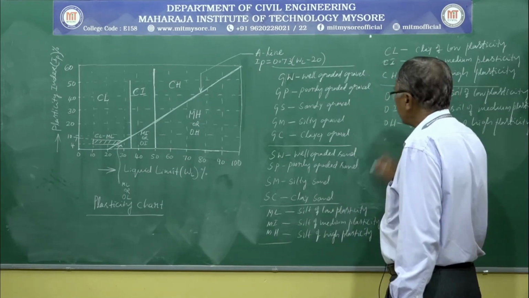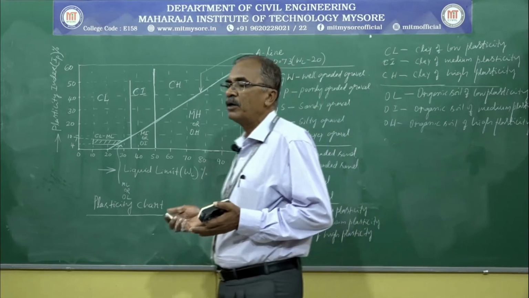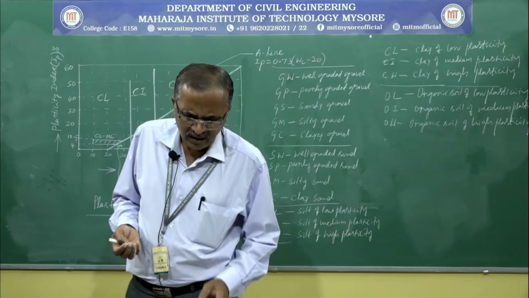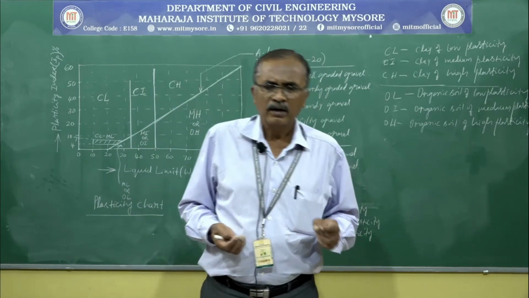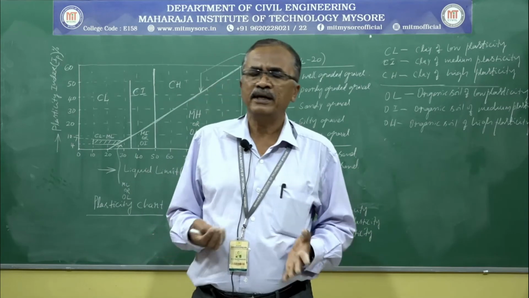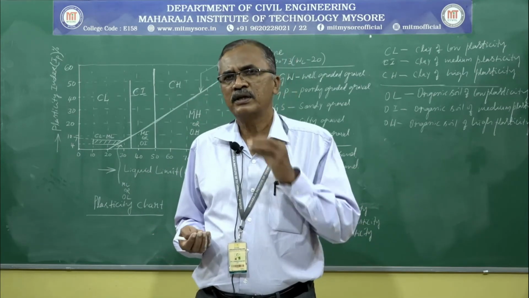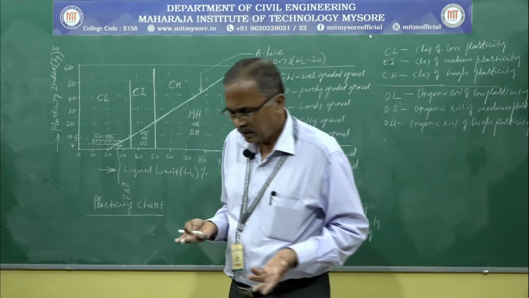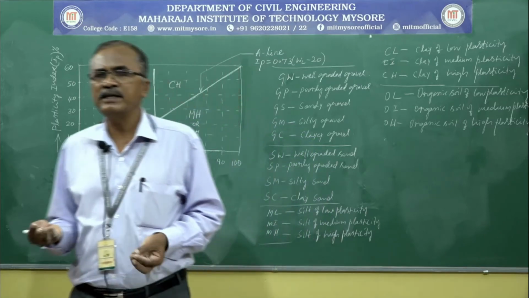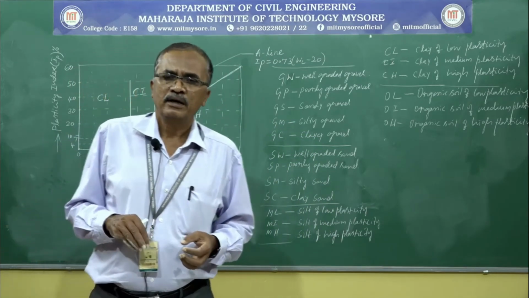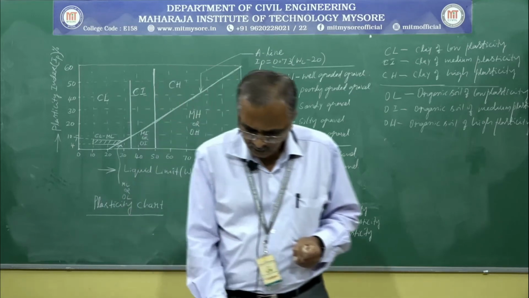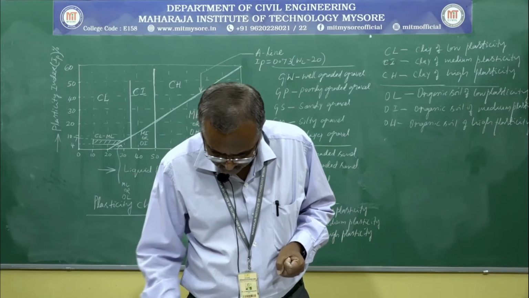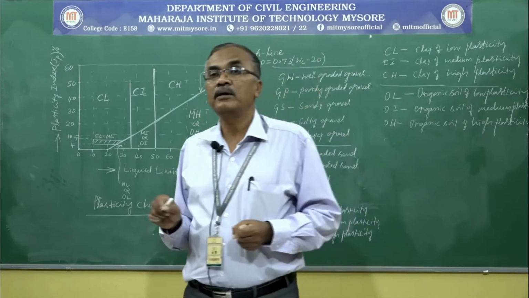Highly organic soils means that a soil possesses a considerable amount of organic matter such as roots or almost decayed branches, trunks, grass, etc. In case of miscellaneous soils, we may come across peat, and sometimes animal bones and all.